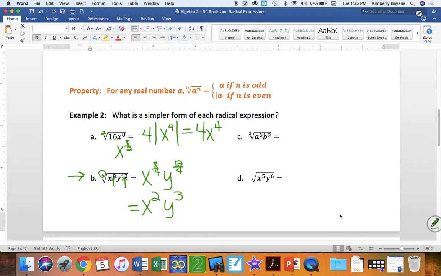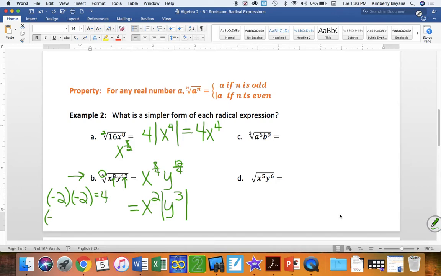Now, the x squared does not need absolute value signs. Why does my y to the 3rd? Okay, this is where it gets a little tricky. X squared is always going to be positive. So even if x ended up being negative 2, negative 2 times negative 2 is positive 4.